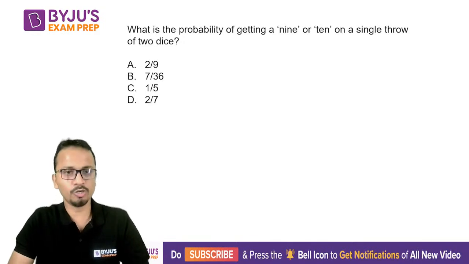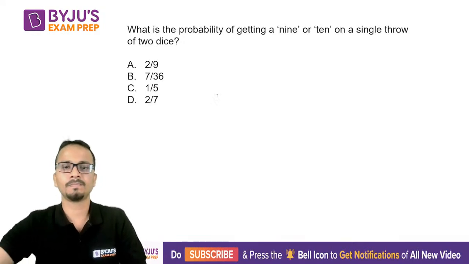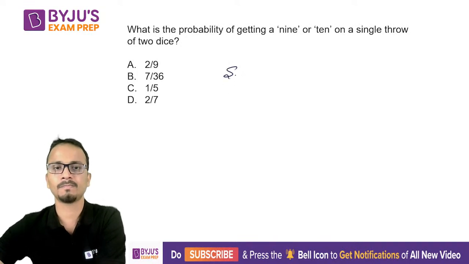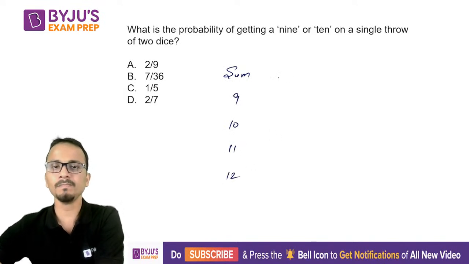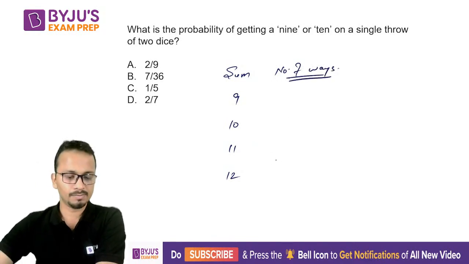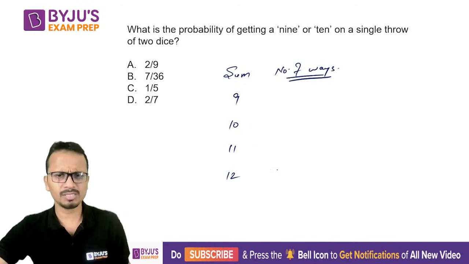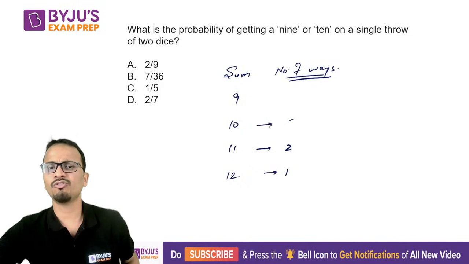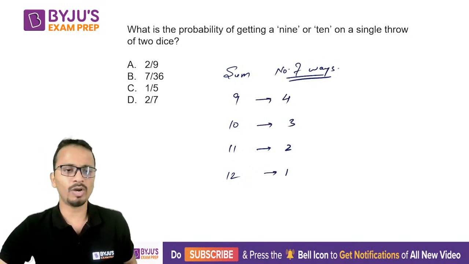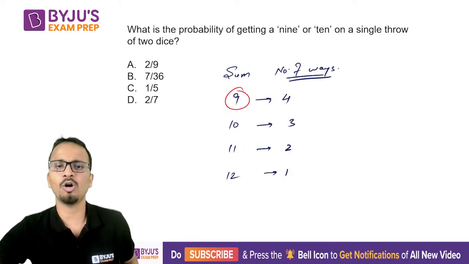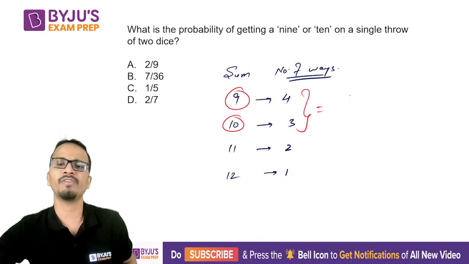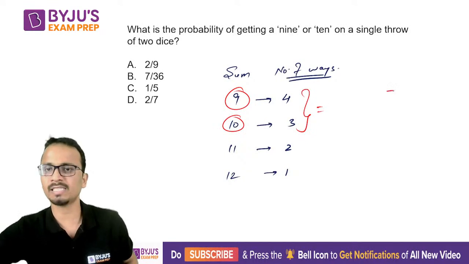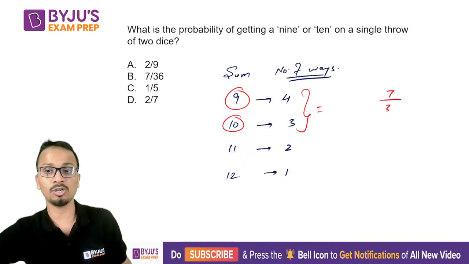All right, Yash, Lokik, good. Now I've just written last four sums. Okay. So number of ways here is 1, number of ways 2, then 3, and then 4. Now what we require is a sum of either 9 or 10. That's it. So there are how many favorable cases? 7. 4 plus 3, 7 favorable cases. Out of the total cases, 36.